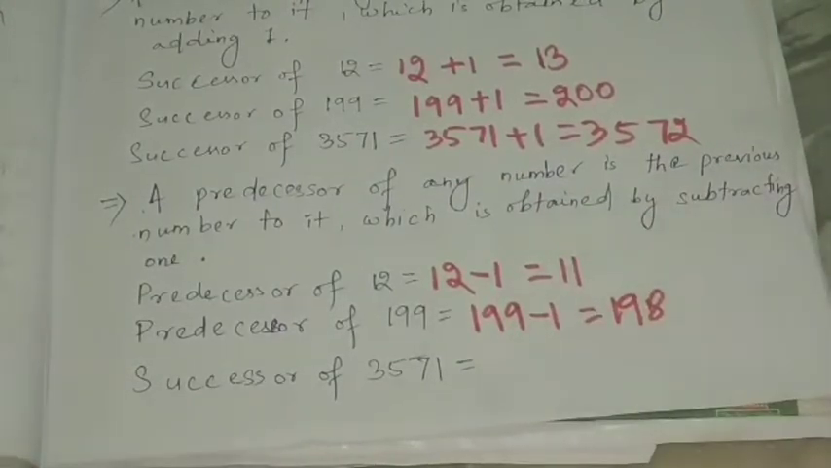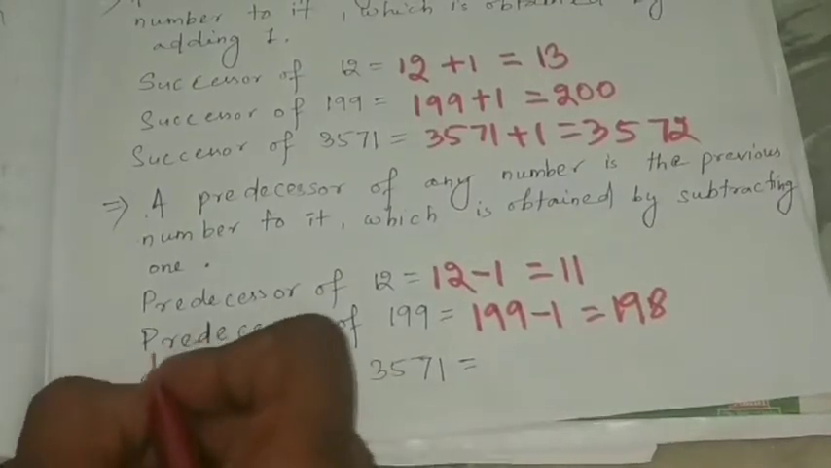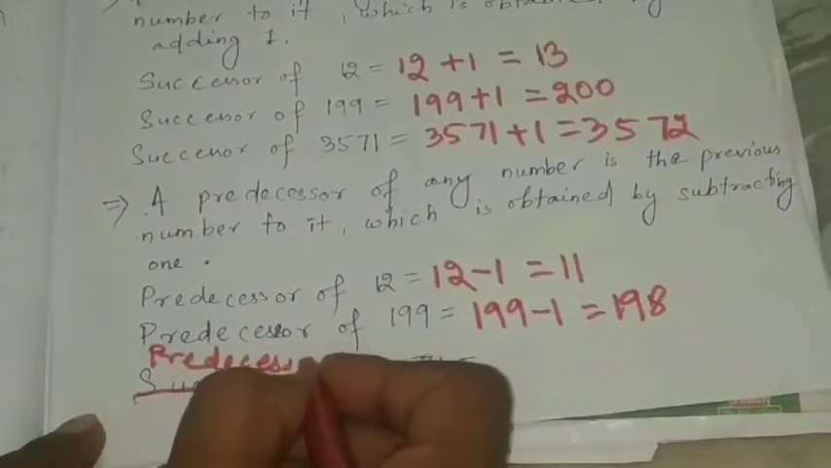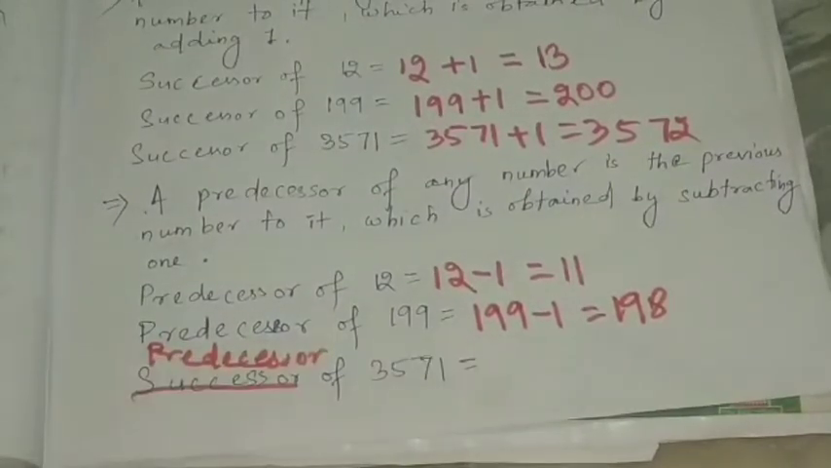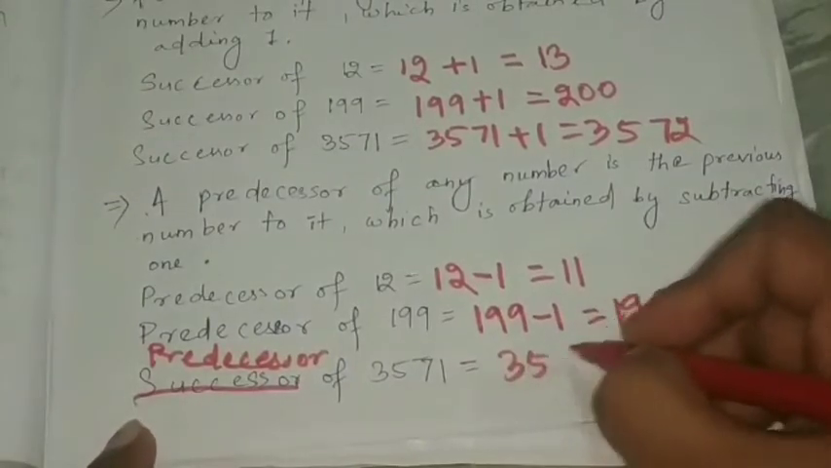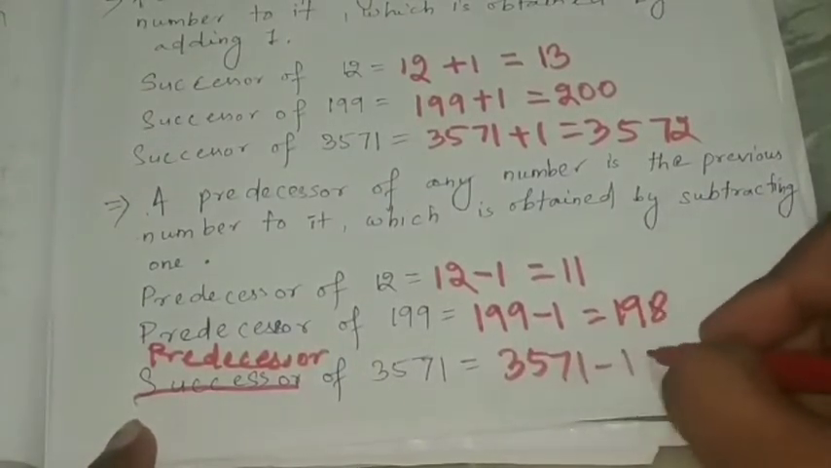Sorry, I have written successor; actually it is predecessor. Predecessor of 3571. So 3571 minus 1, how much?